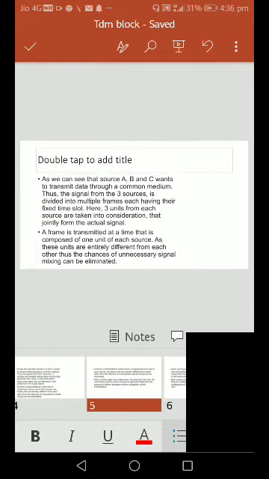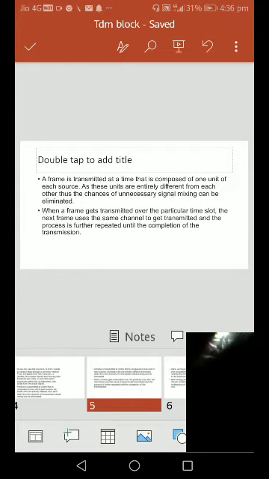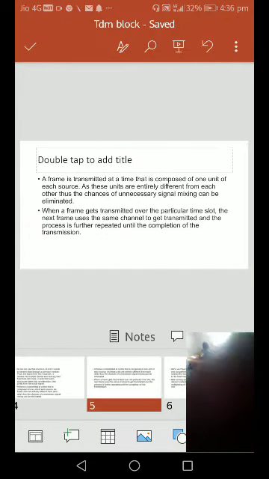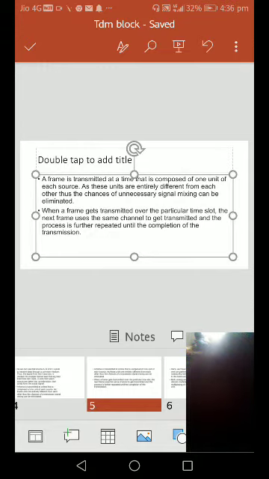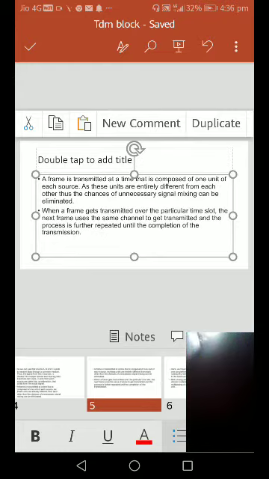Next slide. A frame is transmitted at a time that is composed of 1 unit of each source, as the units are entirely different from each other. Thus, the chance of unnecessary signal mixing can be eliminated. When a frame gets transmitted over particular time slots, the data is transmitted.